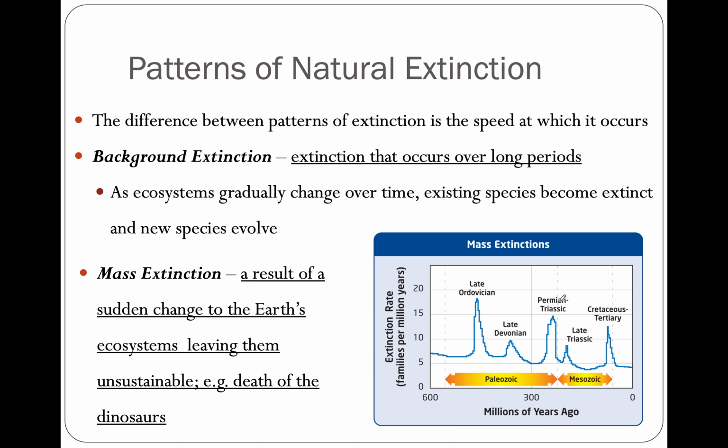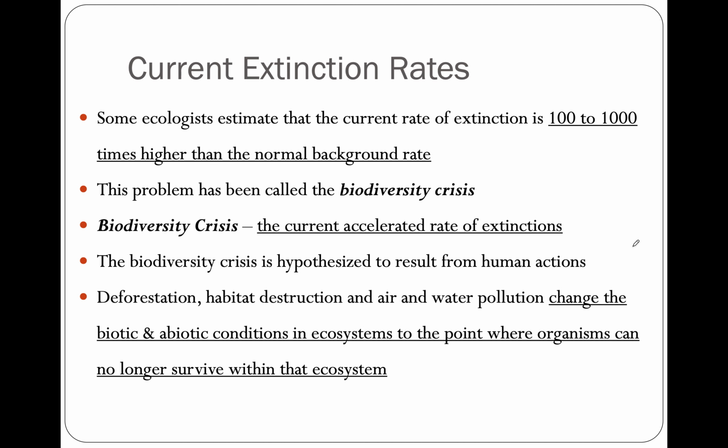Then the Permian, Triassic, I think it's right here, in between the Paleozoic and the Mesozoic. I think this is roughly when the asteroid we're talking about hit, though I could be wrong. Anyway, if an asteroid hits Earth, that's a huge deal, and it causes a mass extinction, which is rapid, meaning organisms start dying very, very fast, as opposed to background extinction, which takes a much slower time.